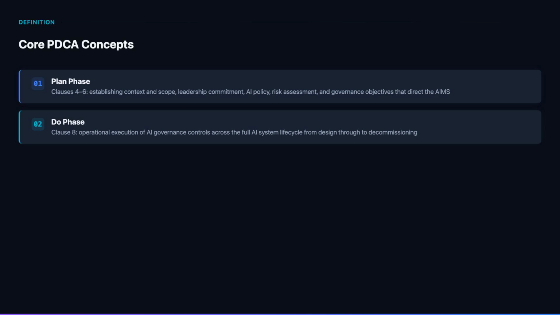The Do phase requires the organization to operate the governance controls it designed during planning, consistently, systematically, and with documented evidence. This is often where management systems falter. Controls are designed but not fully operationalized, or records are not maintained with the rigor needed for audit. A strong Do phase requires training, operational discipline, and clear accountability for each governance activity specified in Clause 8.